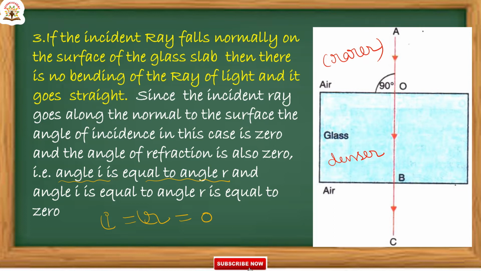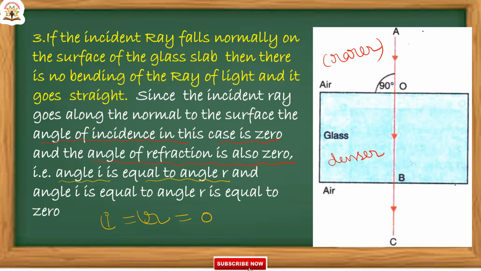Then there is no bending of the ray of light. Here it is going straight. So angle I is equal to 0. In this case, angle of incidence is equal to 0, and angle of refraction is also equal to 0. So angle I equals angle R equals 0.